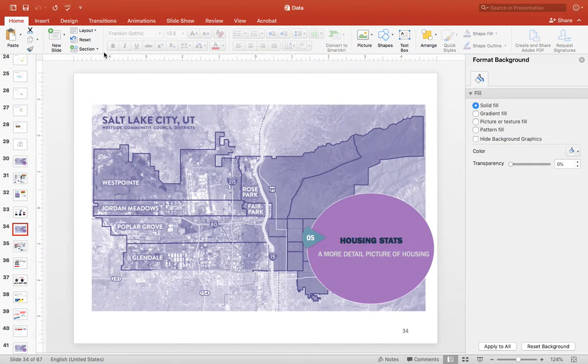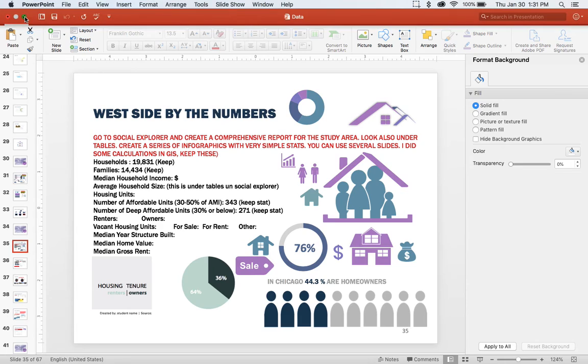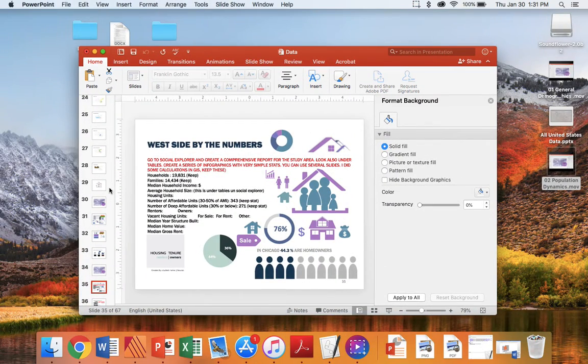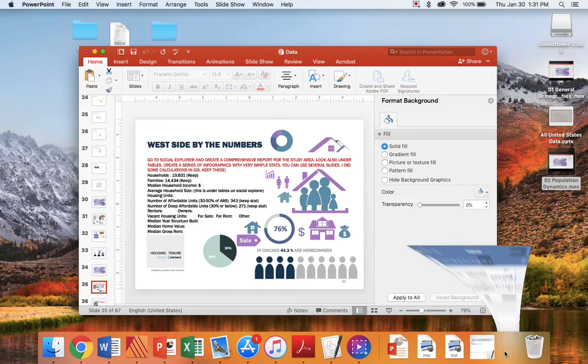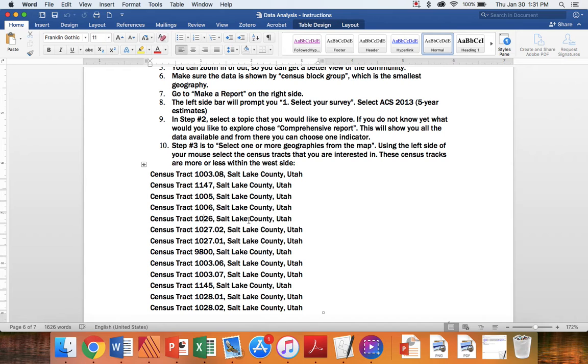Hello, this is a demonstration of what you have to do for assignment number 5, which is housing stats, just a more detailed picture of housing. In this first slide, you will need to go to Social Explorer and create a comprehensive report for the study area, which is some census tracts that we have already identified in the data analysis instructions.